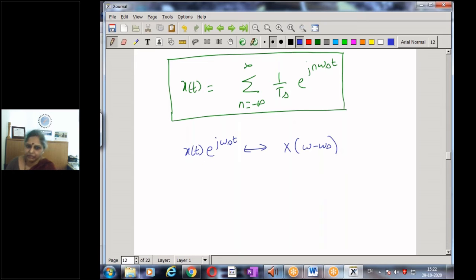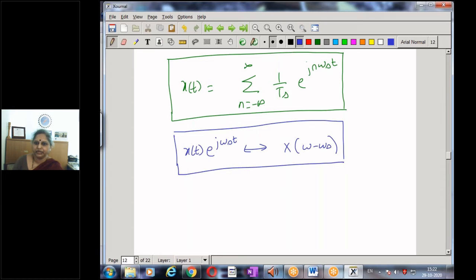So multiplying by e to the power of j omega s t in the time domain is a translation in frequency. So these are two properties that we would require in proving the sampling theorem. This is the Fourier series representation of the impulse train, and this is the frequency translation property of the Fourier transform.